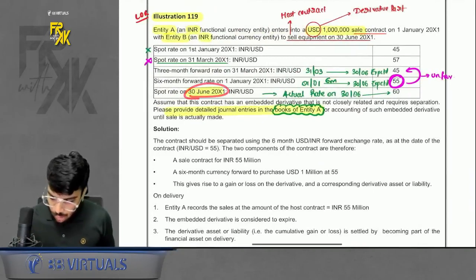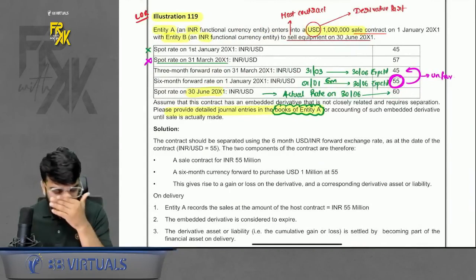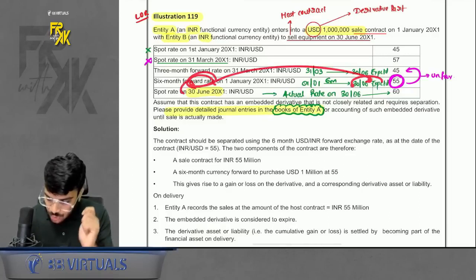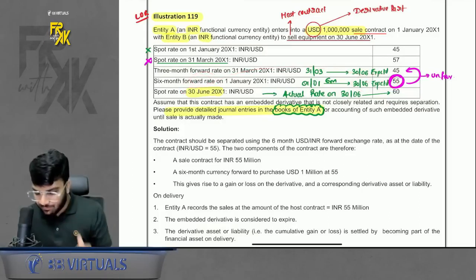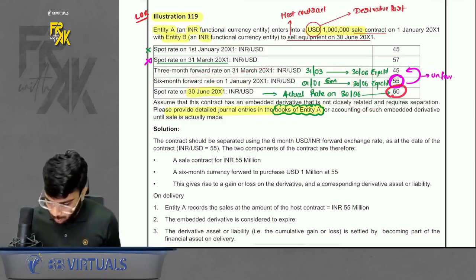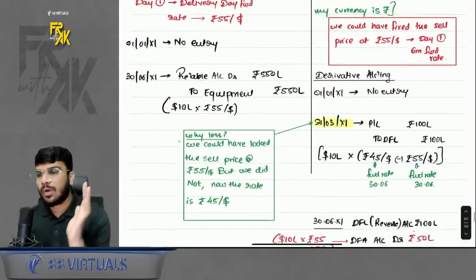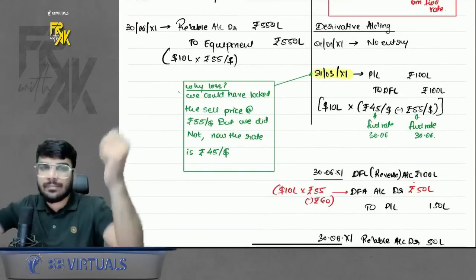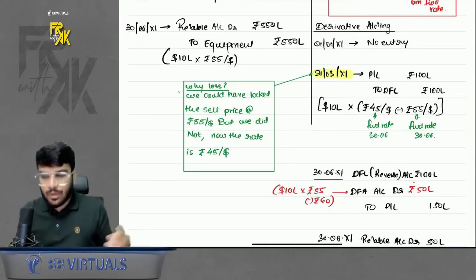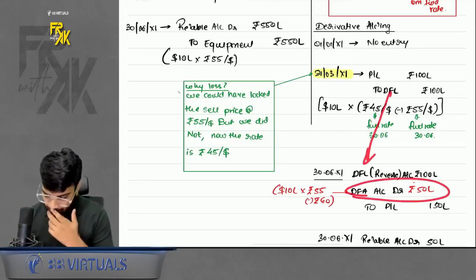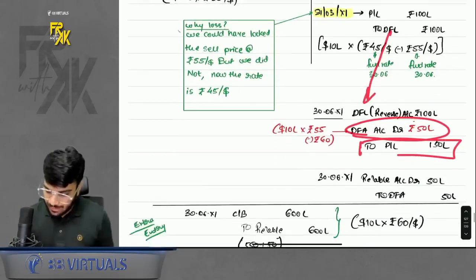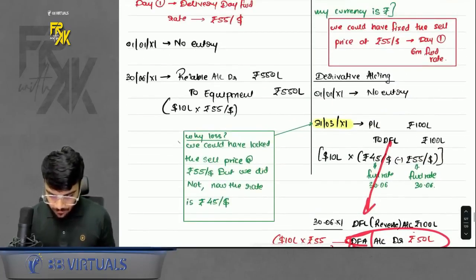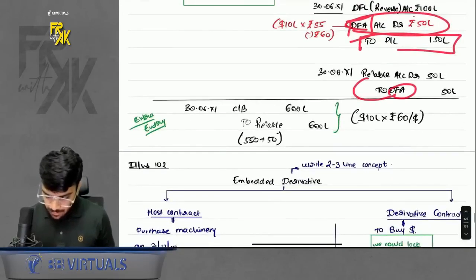Ultimate date is 30th June. On 30th June, the rate turned out to be 60. Achha, don't say, sir, how are we comparing now forward with spot? Arey baba, this forward is of 30th June. We can compare 30th June's rate with 30th June spot rate now. So now rate turned out to be 60. Now imagine, if you wanted, you could have fixed the selling price at 55. You did not fix it. Now you will sell at 60. You will sell at a higher price. Favorable for you. So reverse whatever DFL was there, book a DFA and transfer to profit and loss. So in net, DFA remains. Transfer the DFA to receivable and record both the receivables. From equipment also you will receive the money, and from derivative also you will receive the money.